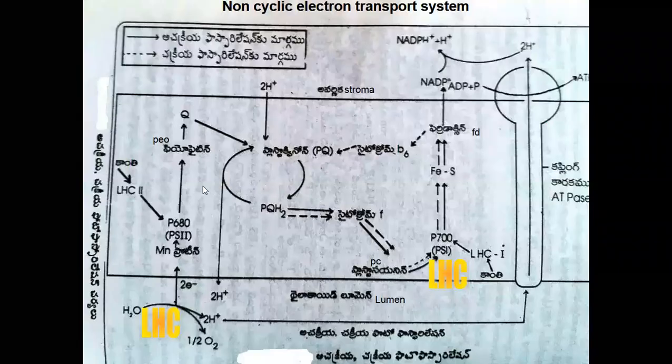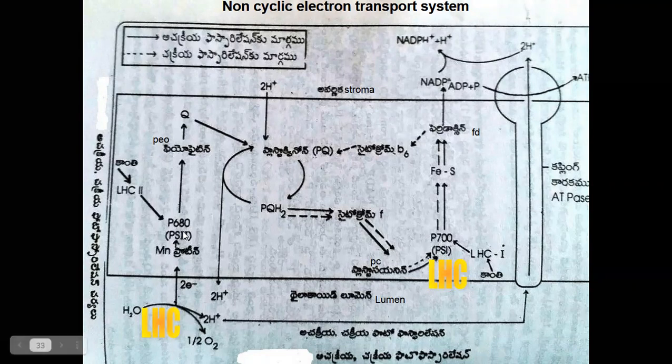See children, it is the diagram of non-cyclic electron transport system, including the electron transport system of cyclic. Now first we discuss the non-cyclic electron transport system. In the non-cyclic electron transport system, two photosystems, photosystem 2 and photosystem 1, are involved. Photosystem 2 receives the lower wavelength of red light and photosystem 1 receives the higher wavelength of red light.